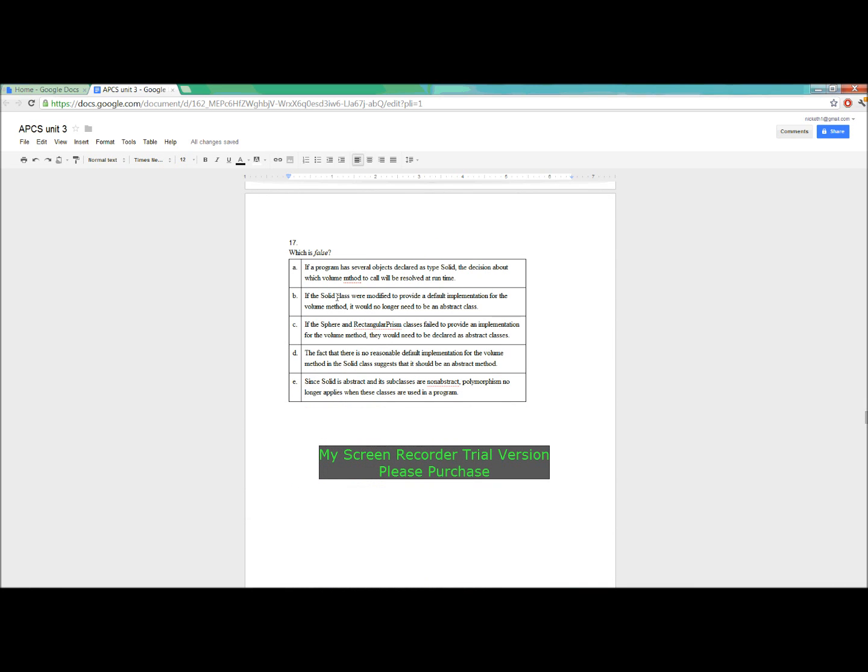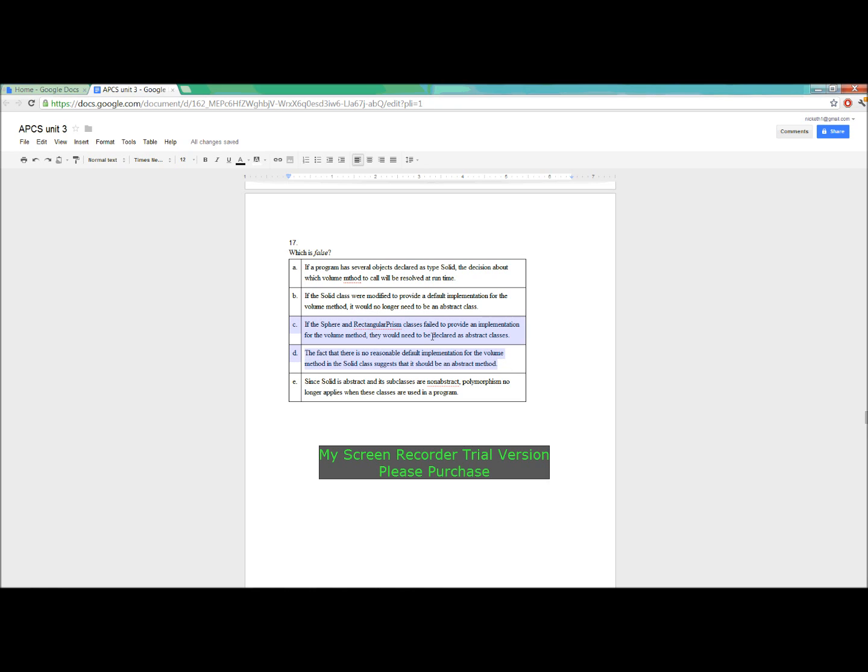Moving on to 17. Which is false? If a program has several methods declared as type solid, the decision about which volume method to call will be resolved at runtime. If the solid class were modified to provide a default implementation for the volume method, it would no longer need to be an abstract class. If the sphere and rectangular prism classes failed to provide an implementation for the volume method, they would need to be declared as abstract classes. The fact that there is no reasonable default implementation for the volume method in the solid class suggests that it should be an abstract method.